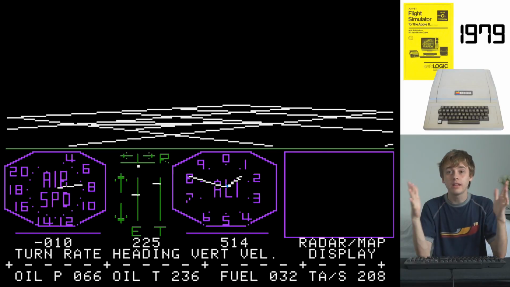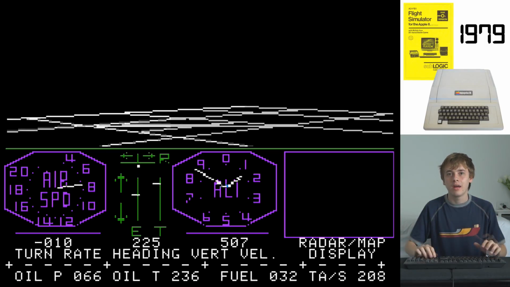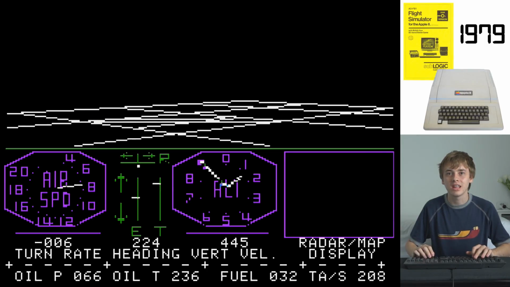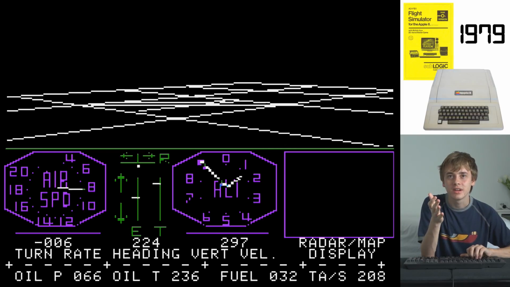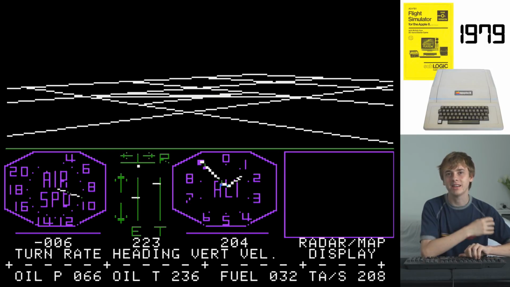Like, it's amazing. It is pretty incredible, but I guess my level of confusion is blocking out how amazing this really is, because I'm trying to visualize exactly where I am in the world. And it's very hard when your world is just a bunch of white lines and a grid. We're going to fly down.